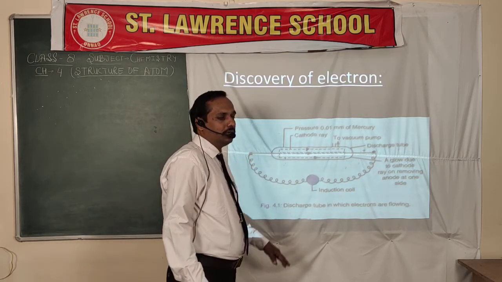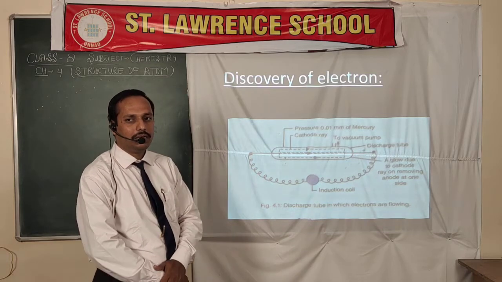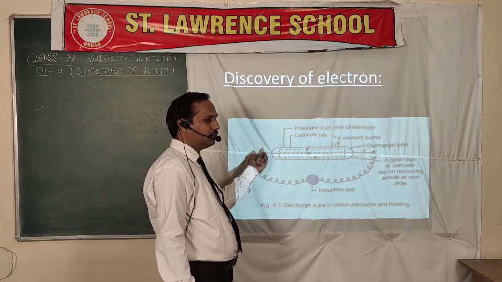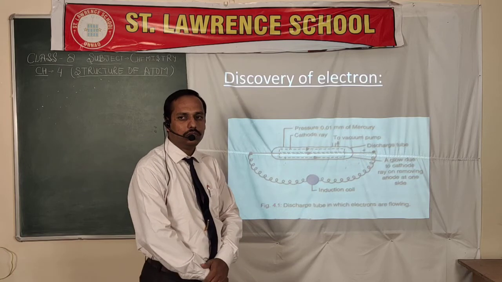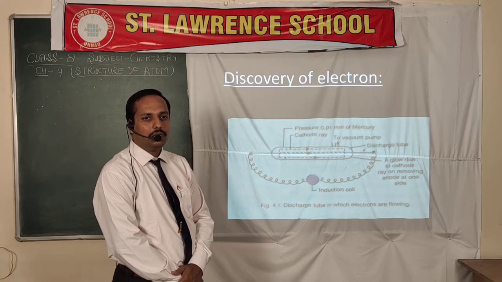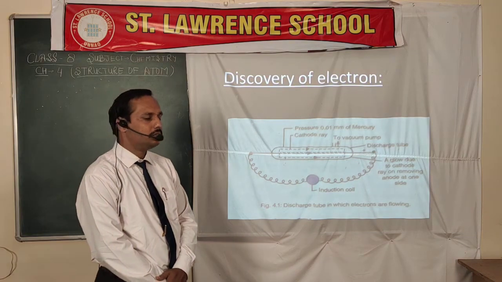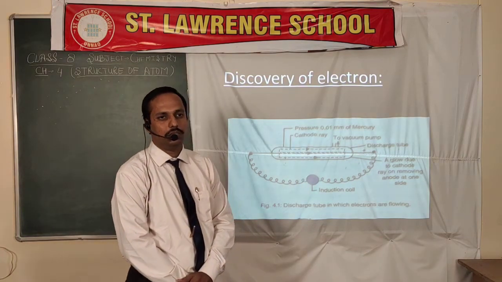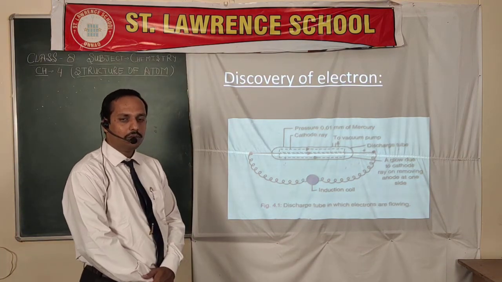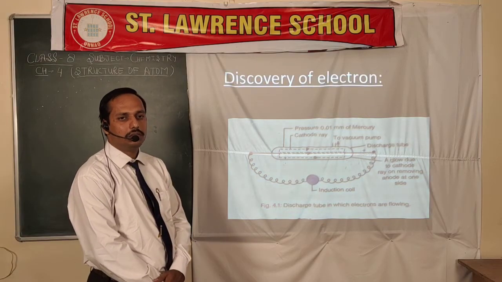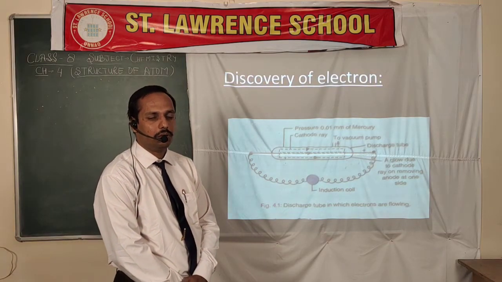He said that the rays releasing from the cathode side are negatively charged, so he termed them cathode rays. Later on, these rays were termed electrons.